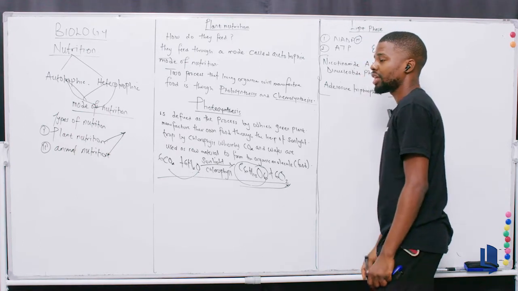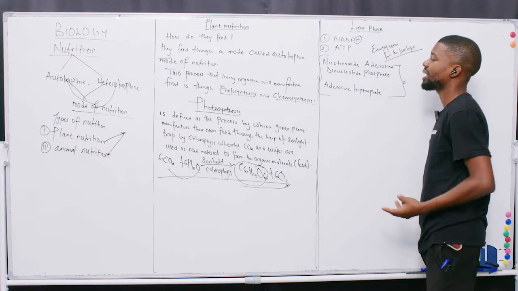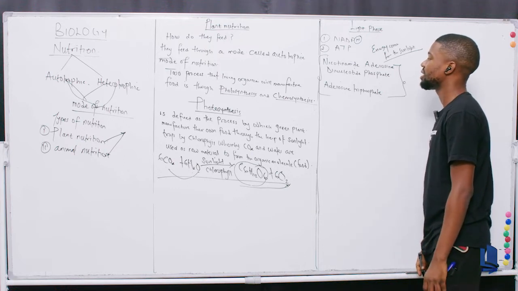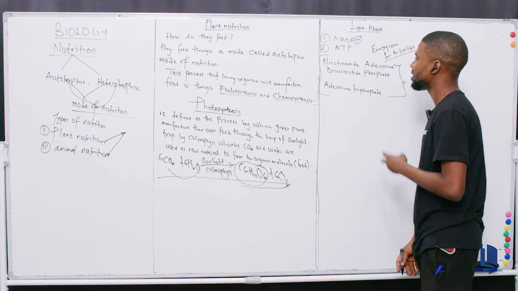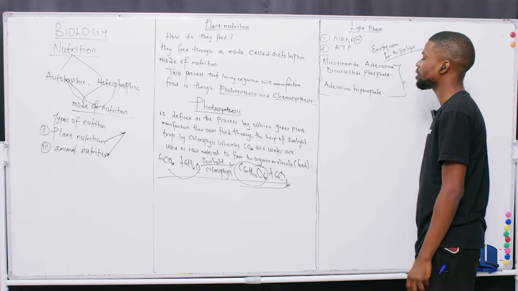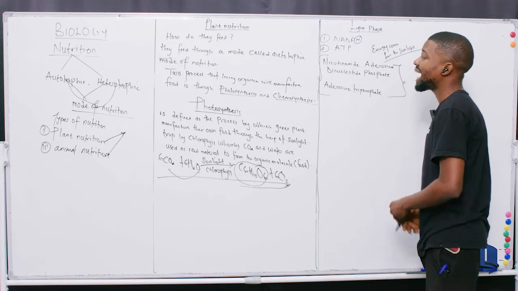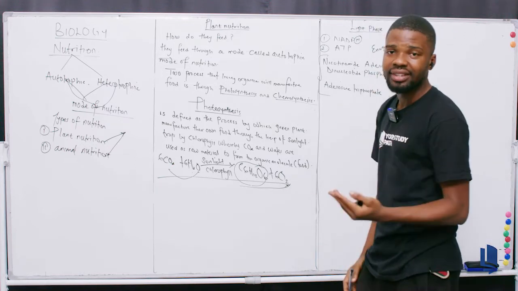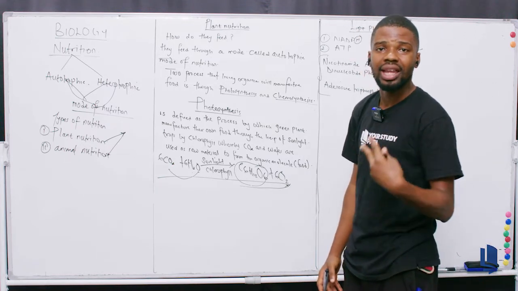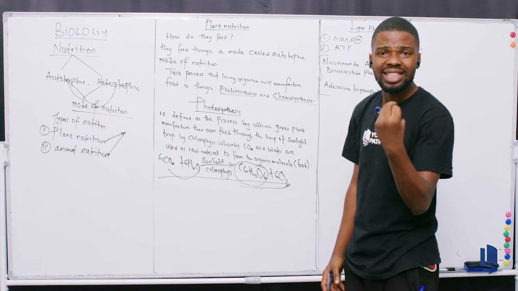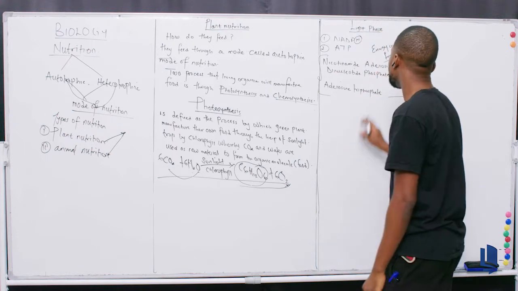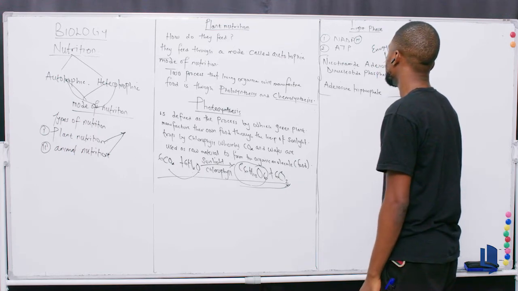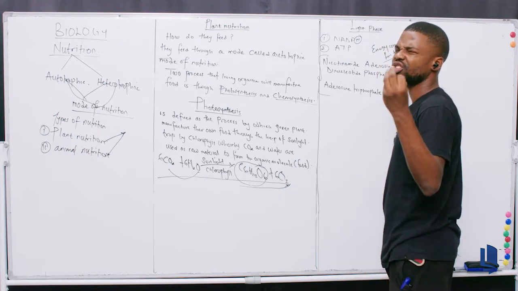Now, immediately we have our precursors ready, the NADPH and the ATP, the adenosine triphosphate and the nicotinamide adenosine dinucleotide phosphate. These are the precursors that kickstart the light phase. So we can understand that this light phase is the most important stage in photosynthesis.